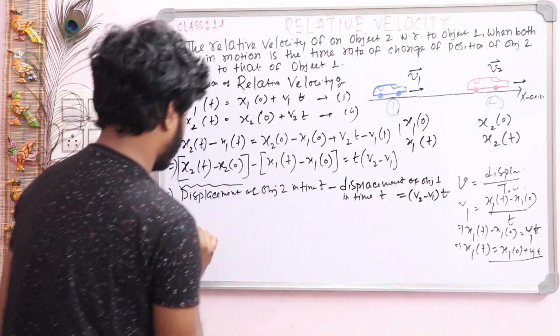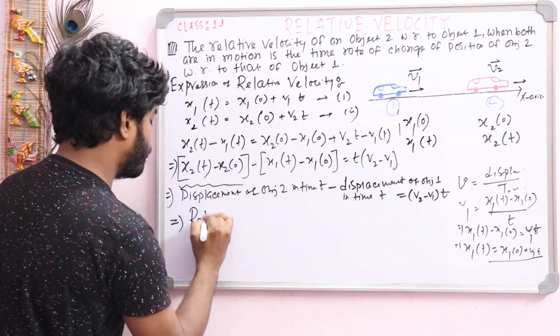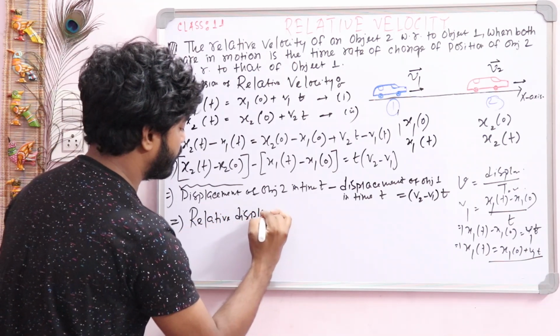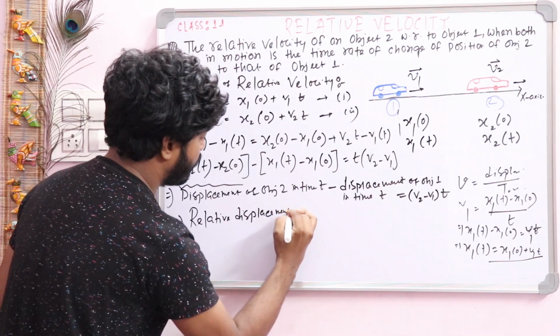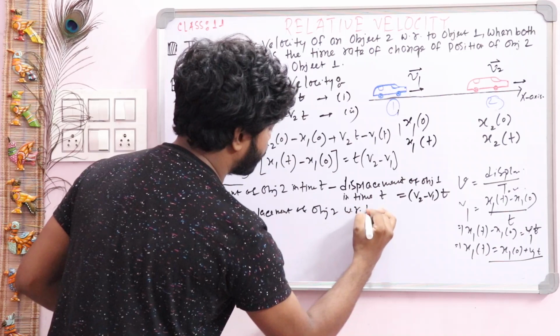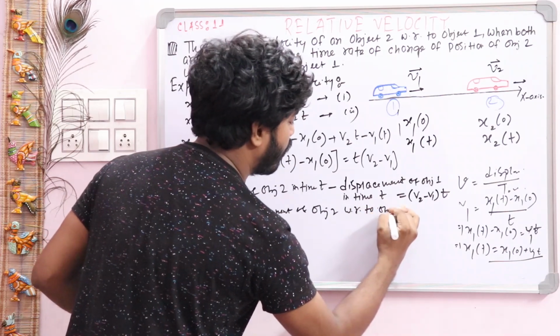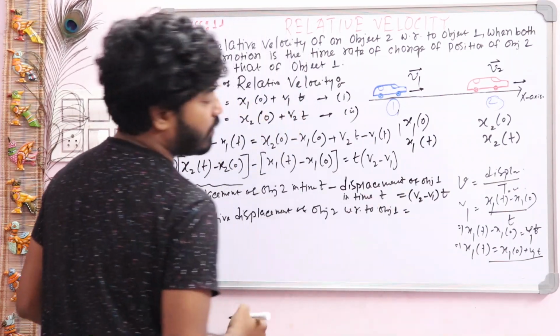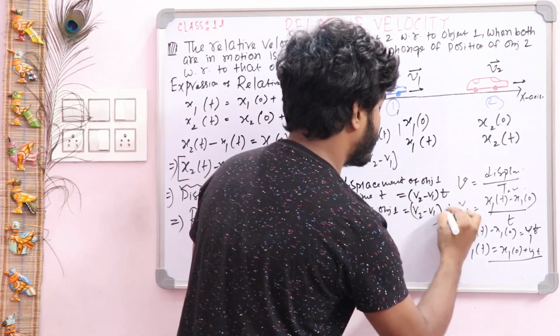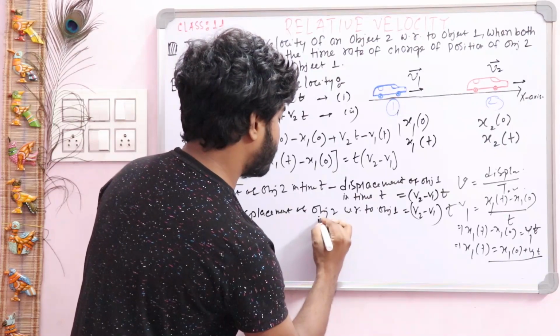Write it down: relative displacement of object 2 with respect to object 1 is equal to v2 minus v1 into t, in time t.